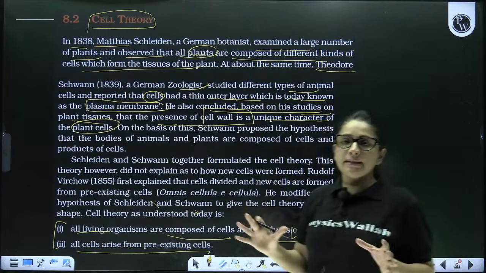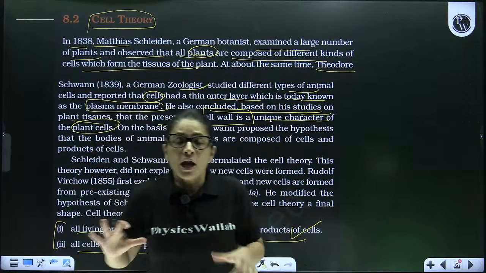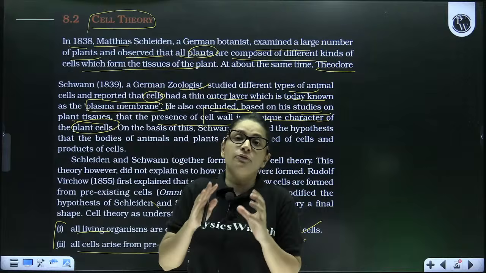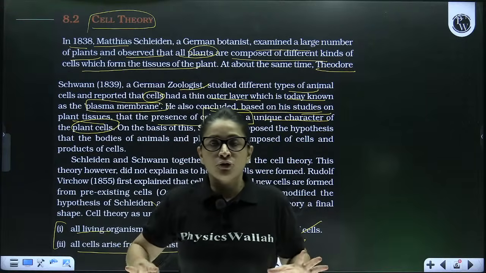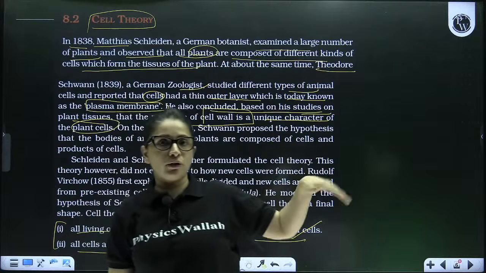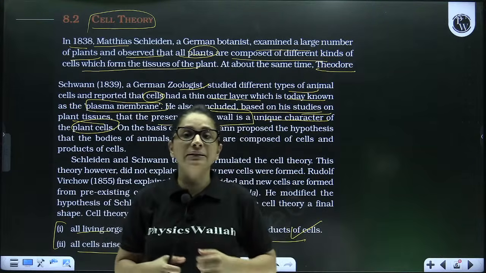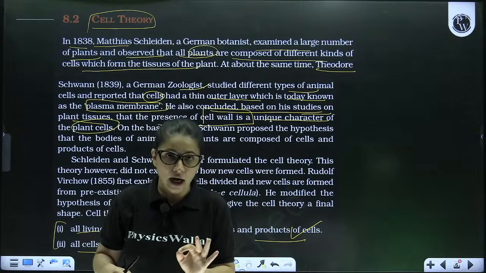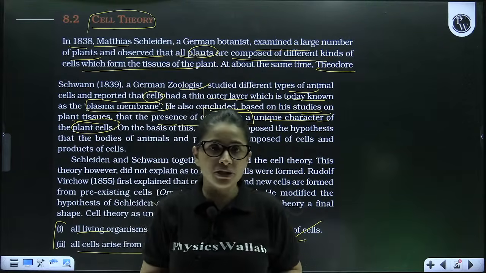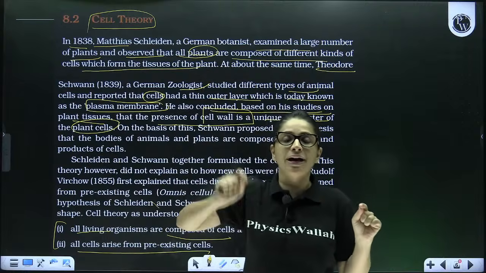Now, when you see this whole cell theory, you find that this cell theory is somewhere incomplete, right? Because you do not come to know from where the cells are arising. So this primitive cell theory was finally given the shape, or modified, by another scientist called Rudolf Virchow. Rudolf Virchow was a Swedish scientist who added one big statement, Omnis cellula e cellulae.